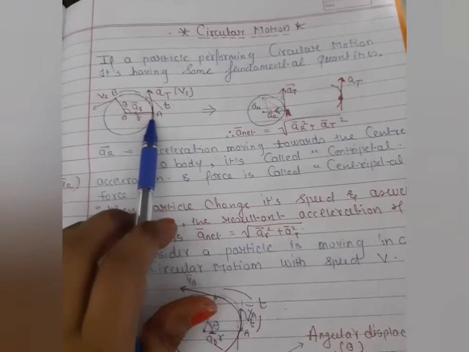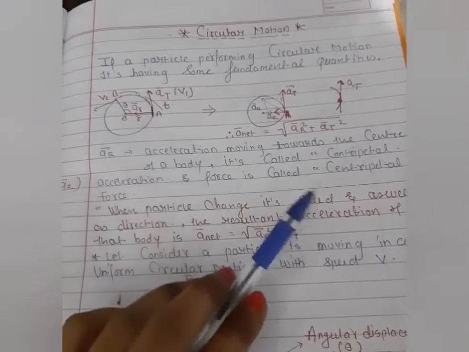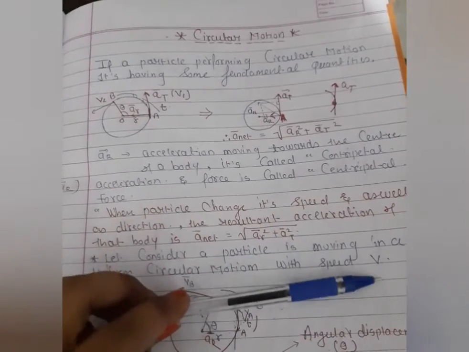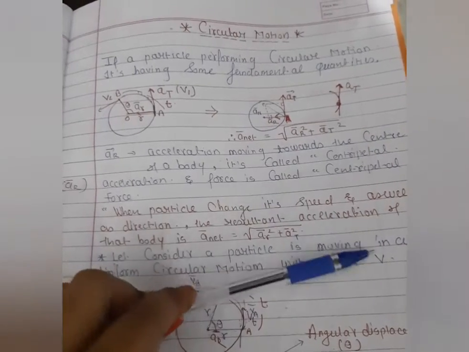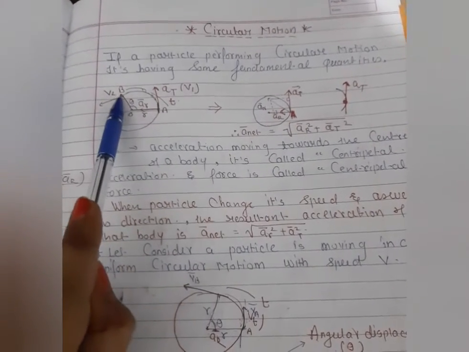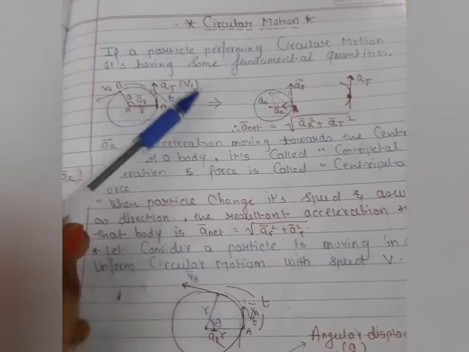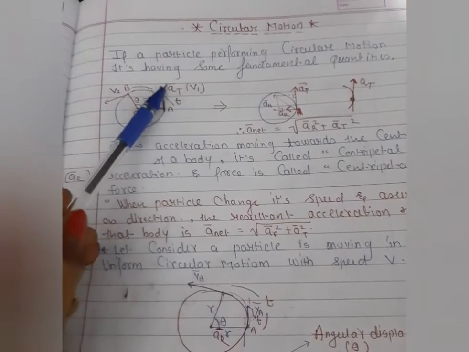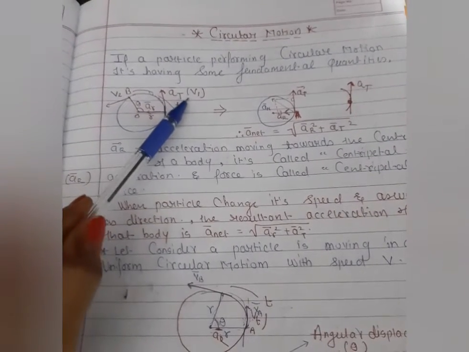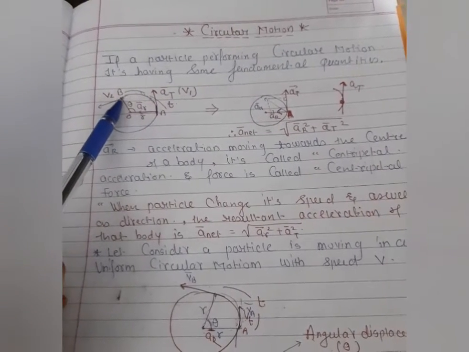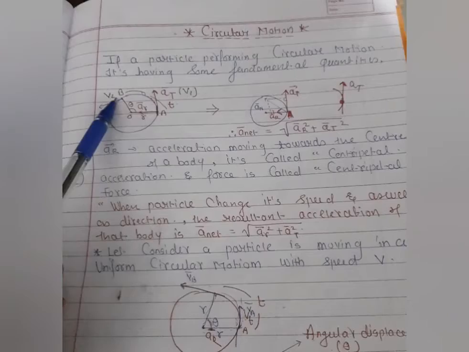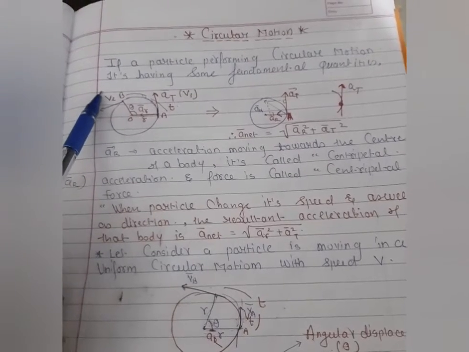Clear? Initially the particle is here, and when it is displaced from this position, let us consider that point B. Here you can see the initial velocity of the particle we can take as v1, and when the particle starts to rotate and reaches point B, we take the velocity as v2.